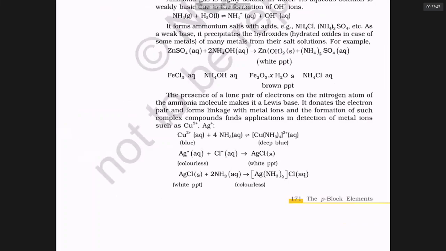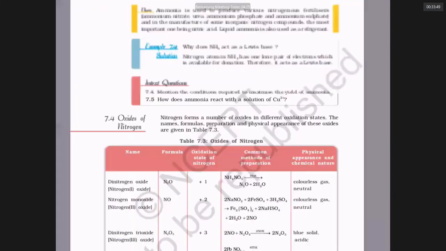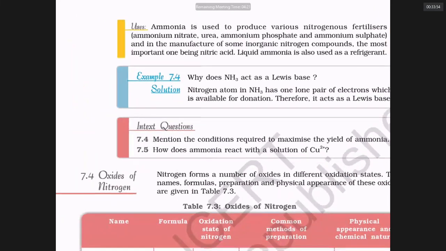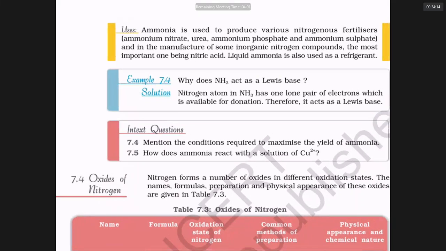Ammonia is a very, very important laboratory reagent. Mainly ammonia is used to make fertilizers. As the population of India is growing, the same land is available. You need more and more fertilizers to get more and more food. So ammonia is mainly used to make fertilizers like ammonium nitrate, urea, ammonium phosphate, ammonium sulfate, etc. And also ammonia is used as a laboratory reagent. Sometimes it is used to prepare nitric acid.